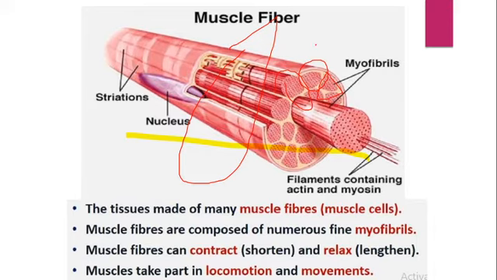These muscle fibers have the capacity for continuous contraction and relaxation. This is because of a special type of protein present in them, called the contractile protein. That's why, because of the continuous contraction and relaxation, they can help us with movement and locomotion.